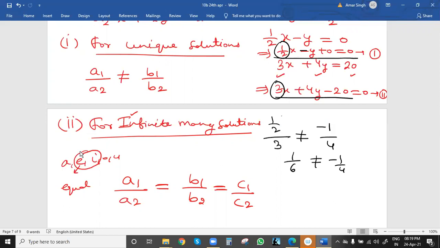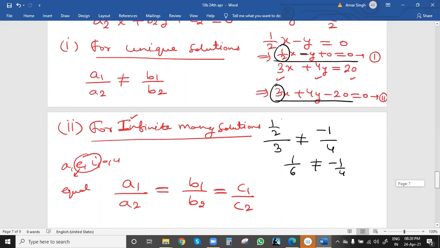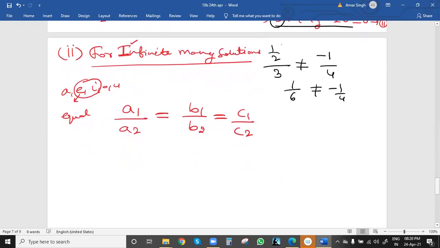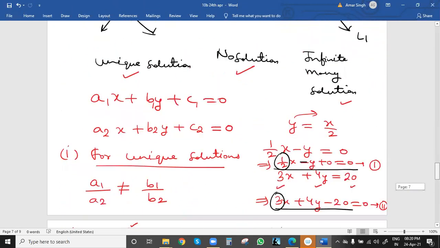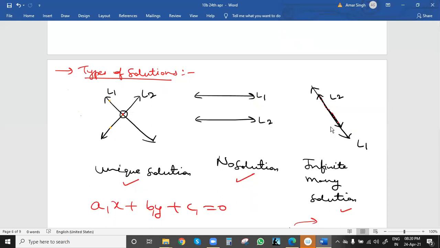So infinite many solutions: I stands for infinite and I is a vowel, E is also a vowel, E and I are adjacent. E for equal, all the values will be equal. We will see this in questions, infinite many solutions will also come. For infinite many solutions, the graph will coincide. This type of graph will come: lines L1 and L2 both will coincide, or overlap on each other. So that is the graph.